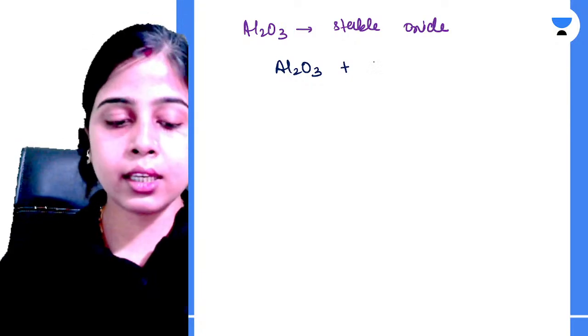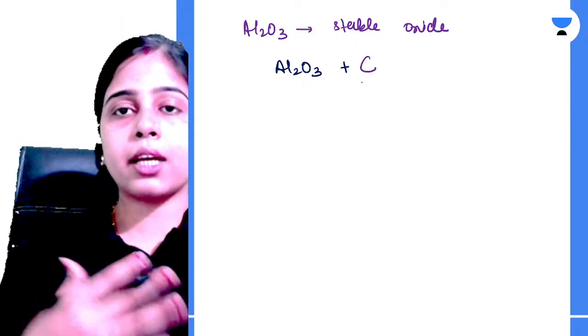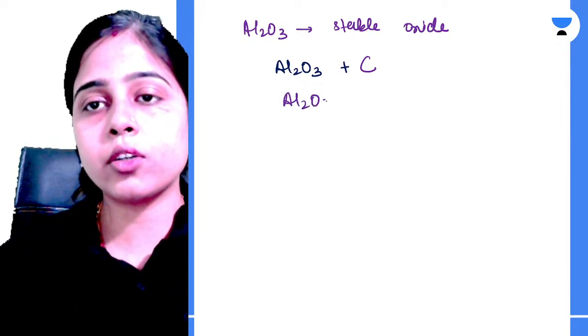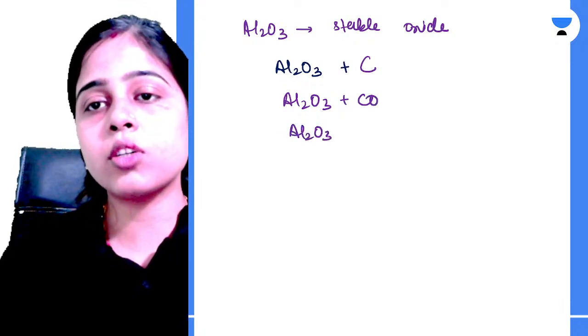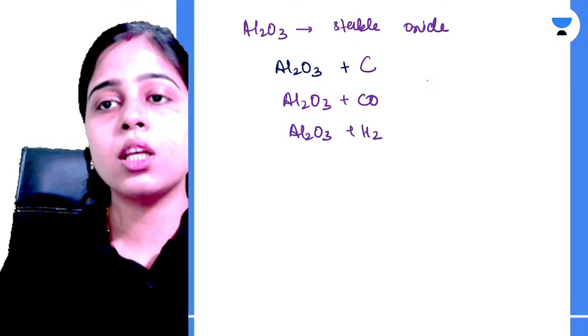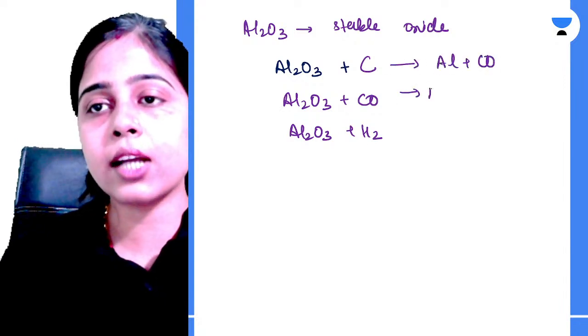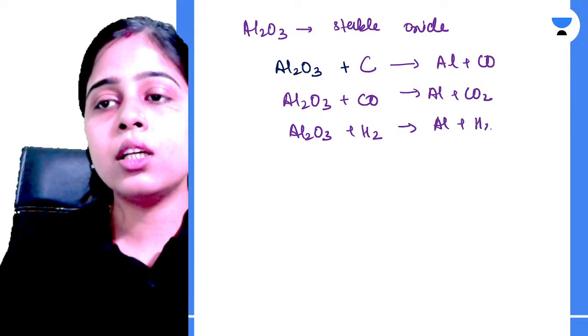And if you are trying to reduce aluminium oxide using carbon, or using carbon monoxide, or using hydrogen, if you are thinking that this reaction will take place over here, you are absolutely wrong.